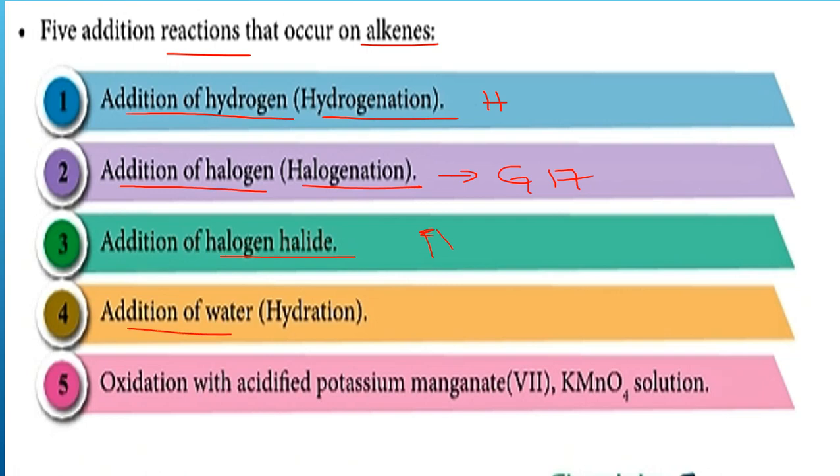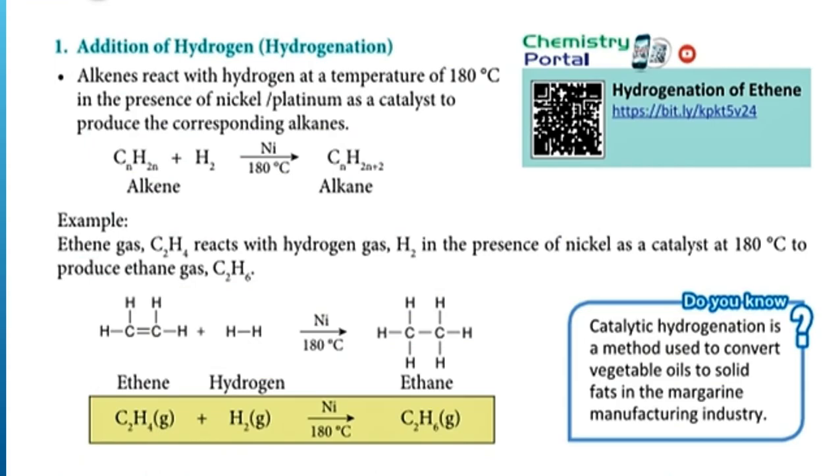Okay, and then addition of water we call hydration. And number 5, oxidation with acidified potassium manganate(VII) KMnO4 solution. So ini adalah 5 addition reactions that occur on alkene. So these are the examples. The first one, addition of hydrogen, hydrogenation. Alkenes react with hydrogen at the temperature of 180 degrees Celsius in the presence of nickel or platinum as the catalyst to produce corresponding alkanes.